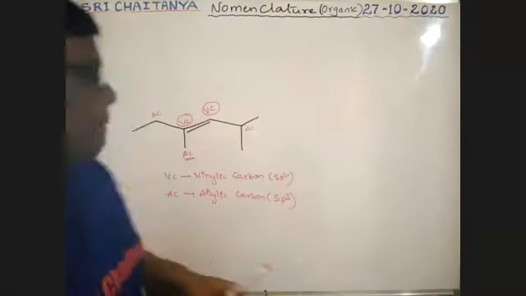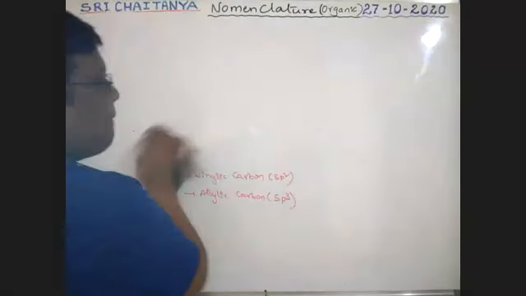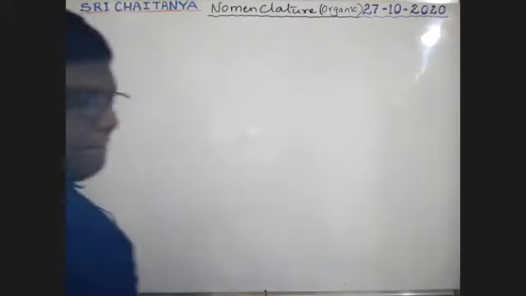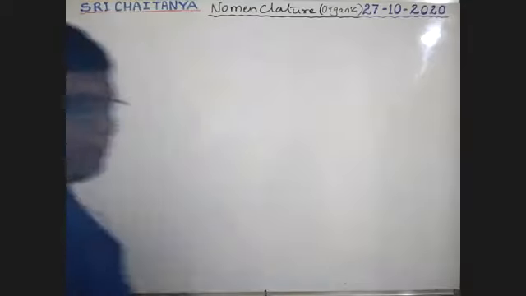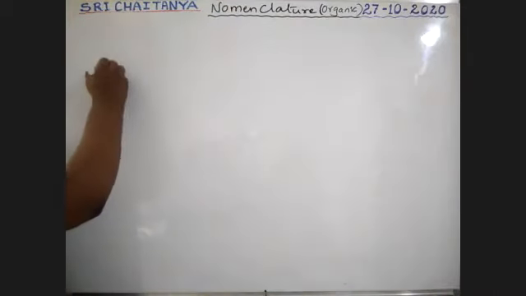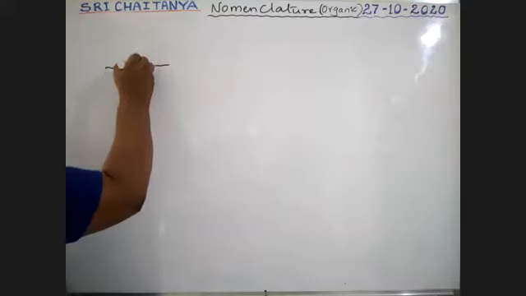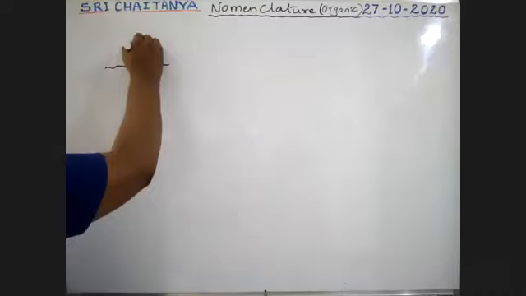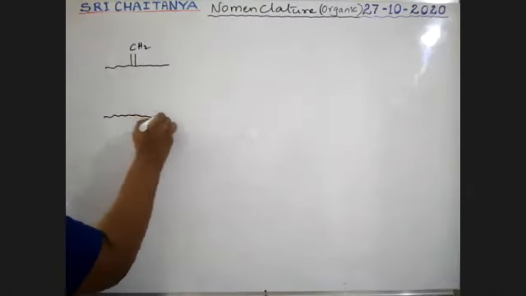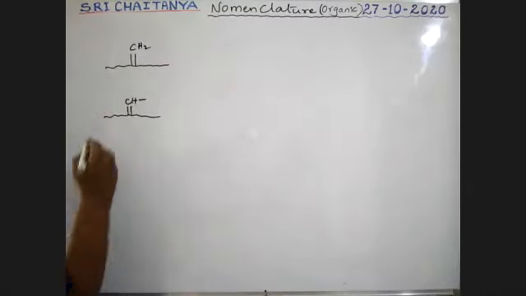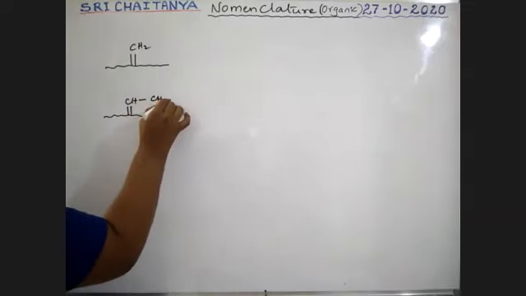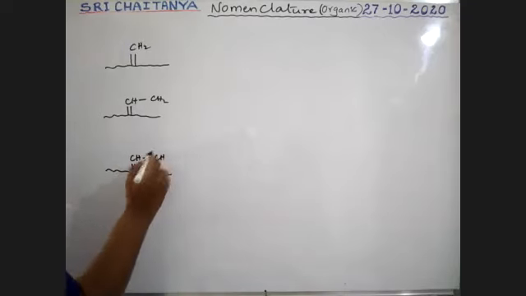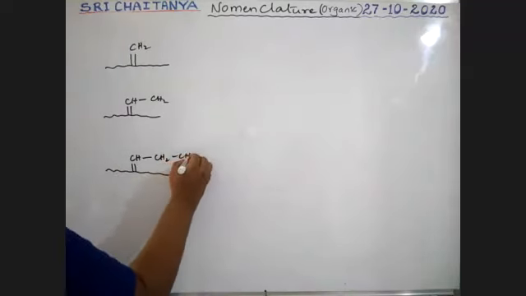For the longest chain, if a double bonded carbon is directly attached, that is CH2, CH, CH2, CH3 attached.